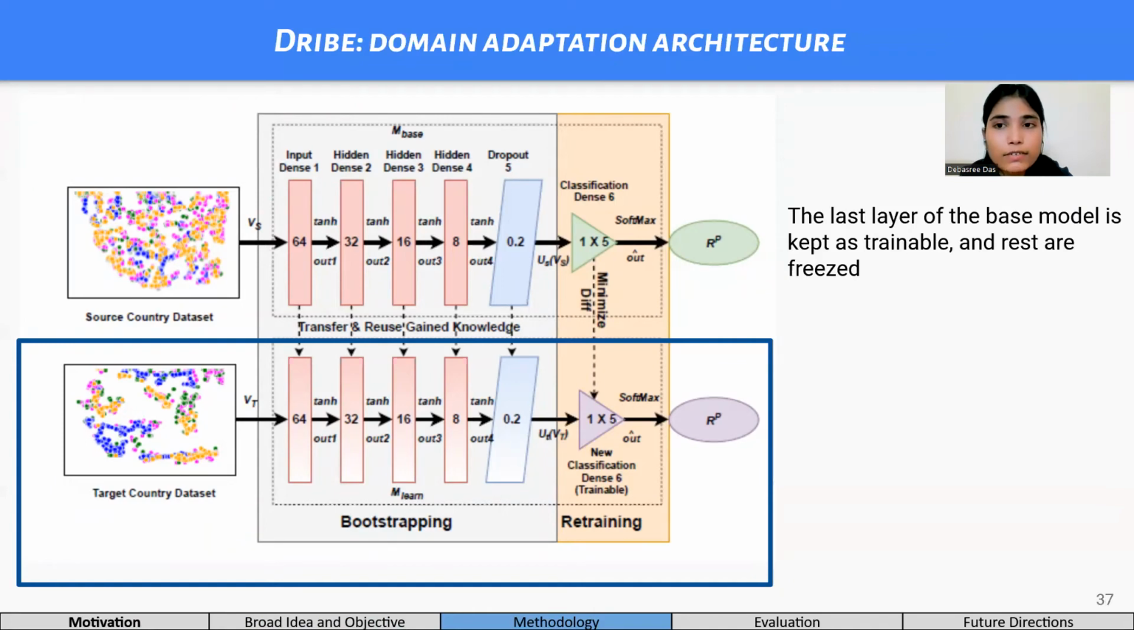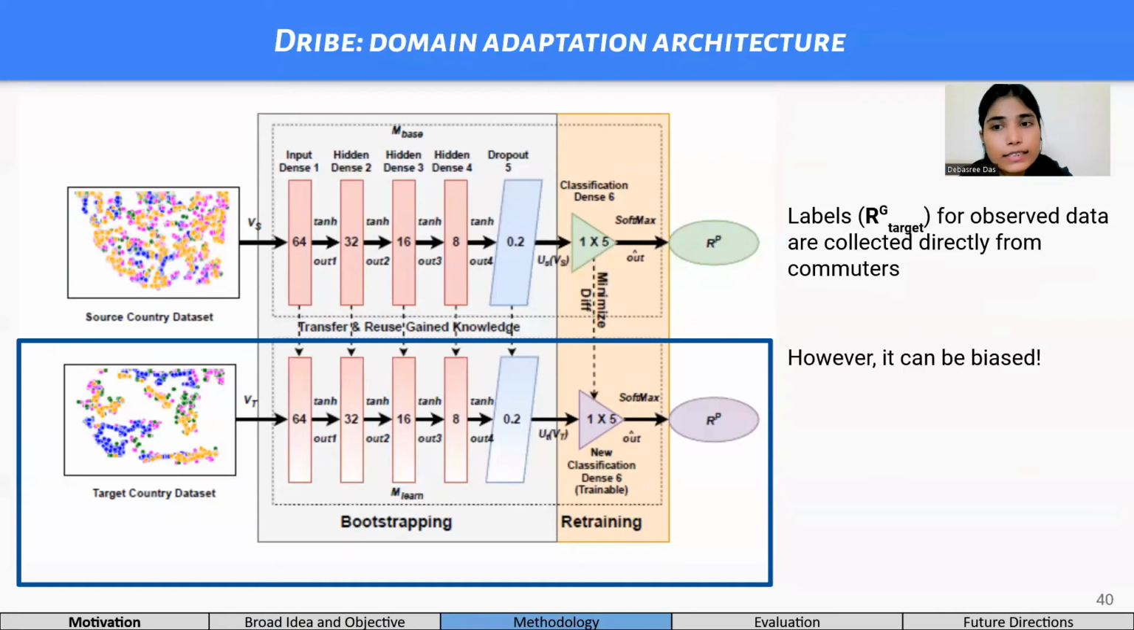And the bootstrap model will identify on which data it will need retraining in this layer. However, in the target country, we do not have the ground truth labels against the on-the-fly data. But we can utilize the commuter-given score, that is RG target, against each trip for retraining. But this RG target can be biased due to human intervention or indifference. However, we can cross-verify that also.